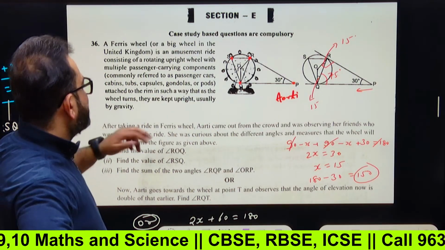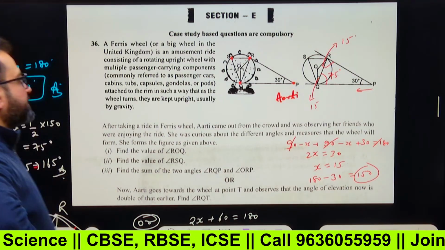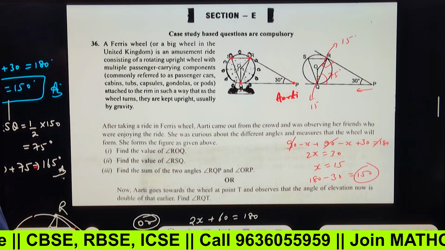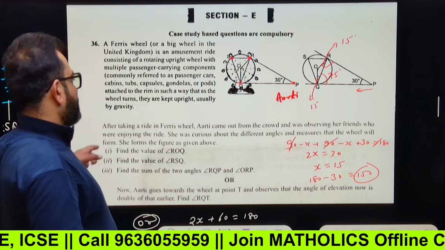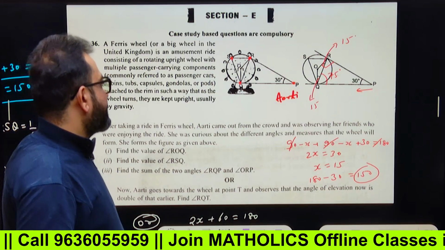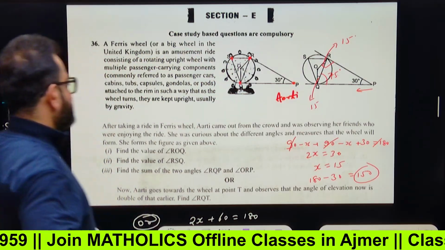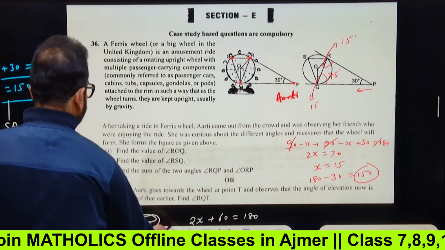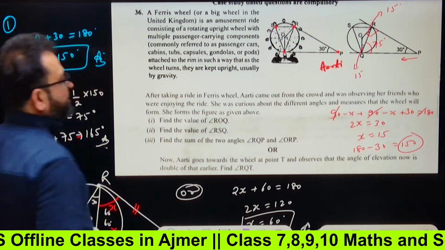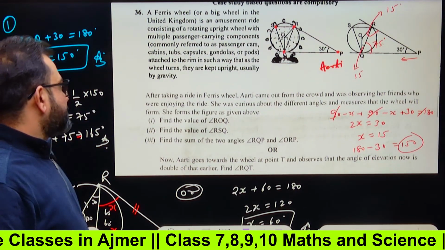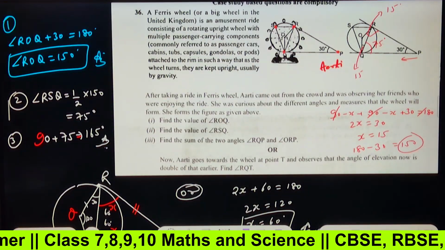After taking a ride in the Ferris wheel, Aarti came out from the crowd and was observing her friends who were enjoying the ride. She was curious about the different angles and measures that the wheel will form. She forms the figure as given above. This is the given figure. This is a question from the chapter circles, right? Any chapter can be included in these types of questions. So find the value of angle ROQ.